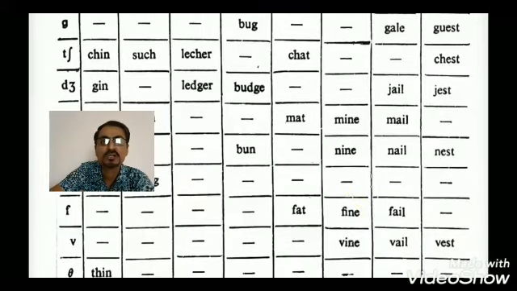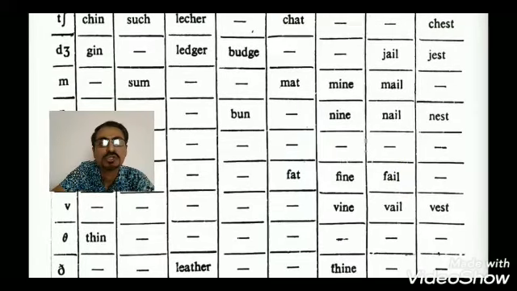Then we have ch as in such, chin, chat. Then we have j as in gin, ledger, budge, jail, jest.